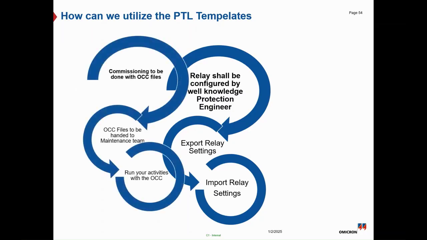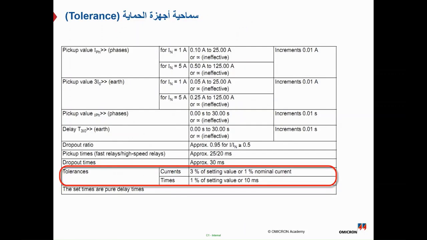And then you can customize your own test plan, and you can do the commissioning and testing using this OCC file. After that, you can hand it to the maintenance team, or you can distribute it to your testing and commissioning team to use the same file for the same protection relay type, and it will be very easy and very fast, and it will save 80% of your time compared to the classical or manual method.